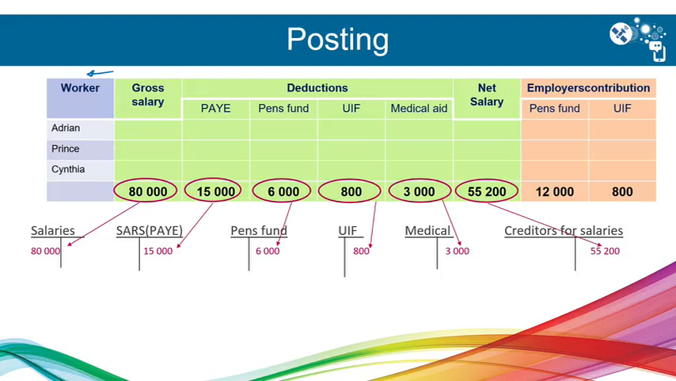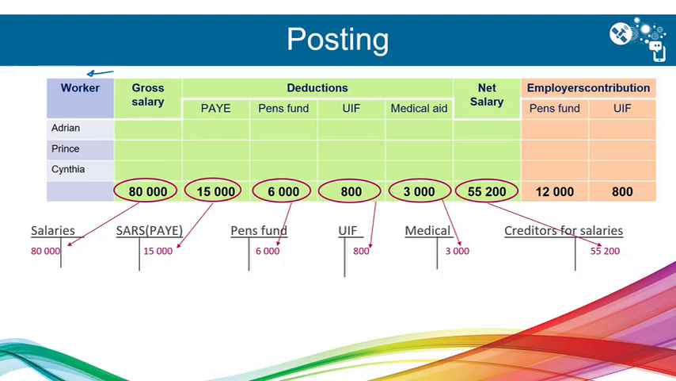And if we add all of those, it will add up to the 80,000. The salary is the expense. And all the others we still need to pay. Those are the liabilities that increase.